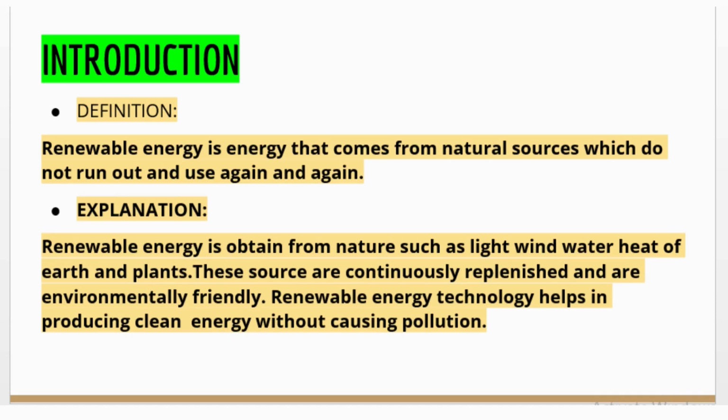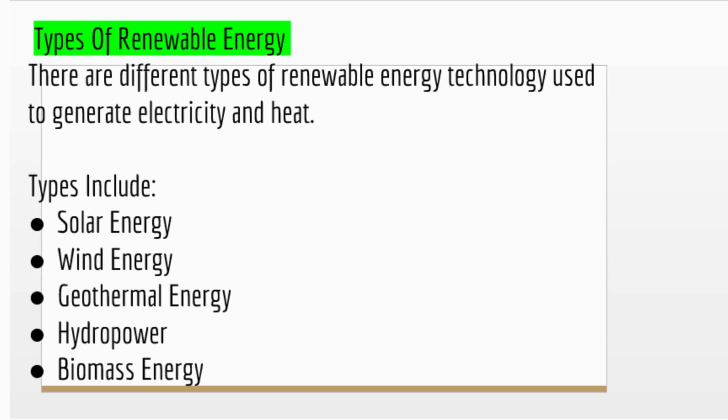These renewable energy technologies help in producing green energy without causing pollution. There are different types of renewable energy. Renewable energy is used basically to generate electricity and heat. These types include solar energy, wind energy, geothermal energy, hydropower, and biomass energy.